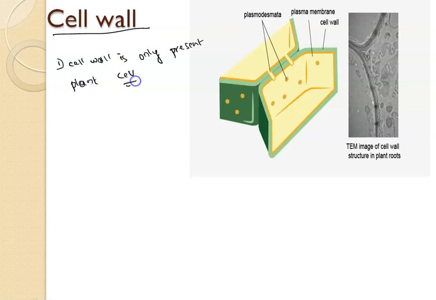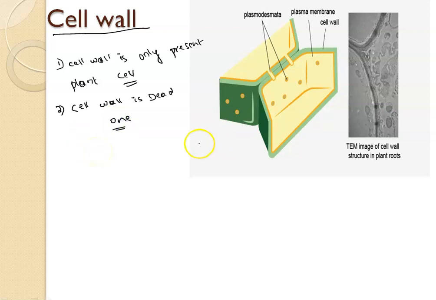This is the first important point. And the second thing is, the cell wall is dead. It is not a living thing.